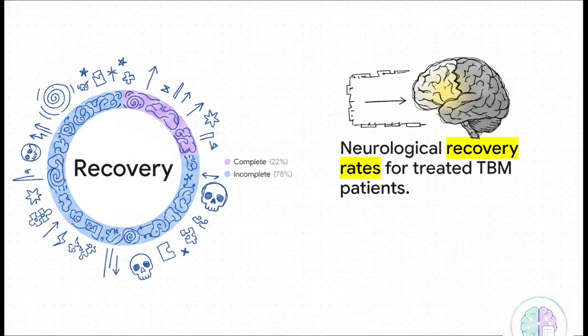So what happens to the folks who actually survive? Well, the battle is far from over. Look at this. Only a tiny slice of treated patients, about 21.5%, make a complete neurological recovery. That means an overwhelming 78.5% of survivors have to live with incomplete recoveries or severe permanent deficits.